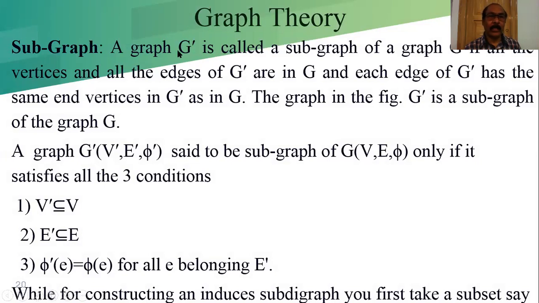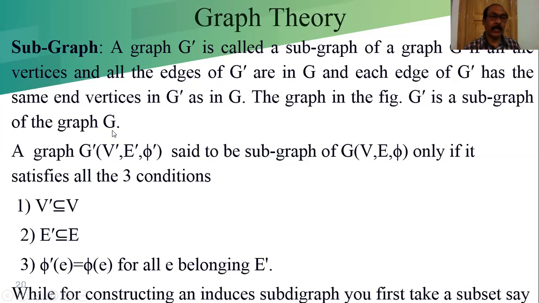If all the edges and vertices of G dash are present in G, the incidence property of the edges in G dash should satisfy the incidence property in G. You can say now, a graph G dash is called a subgraph of a graph G if all the vertices and all the edges of G dash are in G and each edge of G dash has the same end vertices in G dash as in G. That means corresponding vertices in G dash should be the corresponding vertices in G. The graph in the figure G dash is a subgraph of the graph G. That is in the next slide.